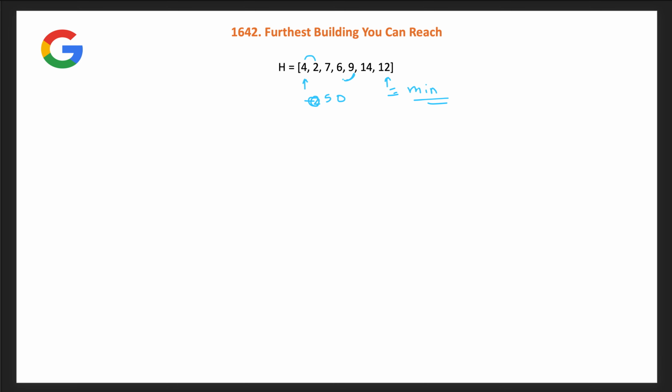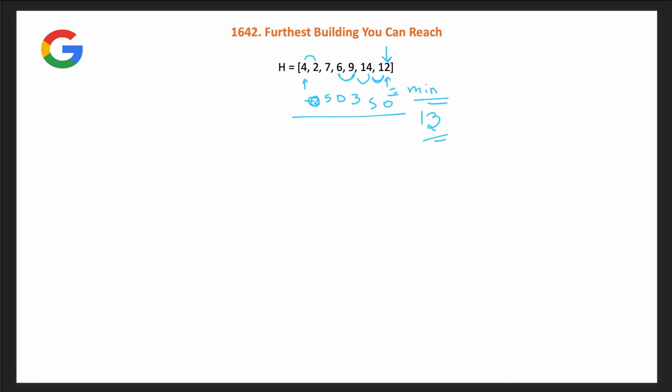Now between 6 and 9 we need 3 bricks, and between 9 and 14 we need 5 bricks, and from 14 to 12 you can jump without using any brick, so this is 0. So the minimum you need is 5 plus 3 plus 5, which is 13 bricks. If you have 13 or more bricks, then you can reach the farthest building, which is the last building of this array. So this is the minimum requirement.